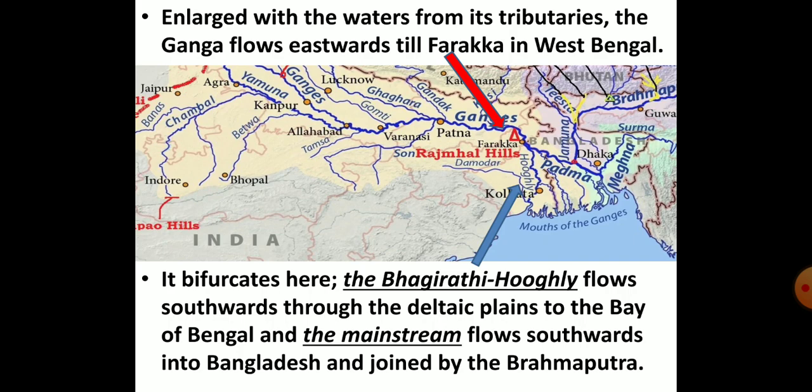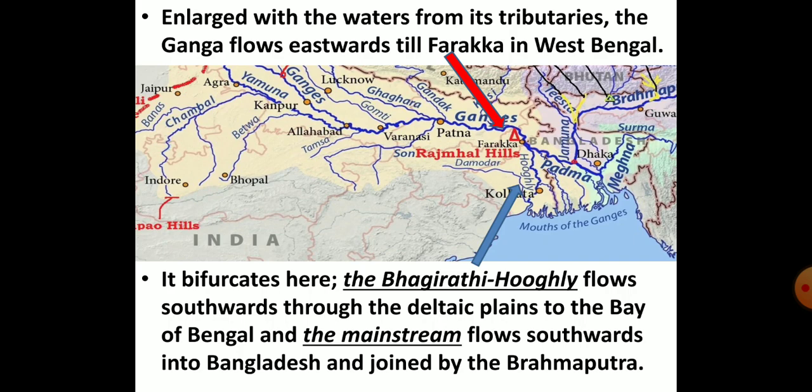From Farakka, the river divides into two parts. One is the Bhagirathi Hooghly, the distributary of the river Ganga. Again, it is shown with a blue arrow in the map. Then this Bhagirathi Hooghly flows southwards, drains the deltaic plain and falls into the Bay of Bengal.